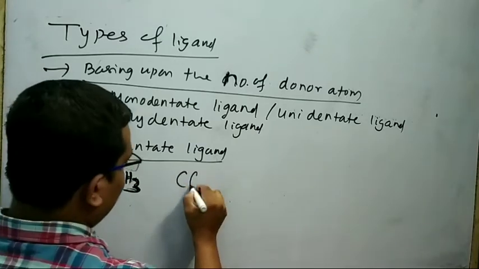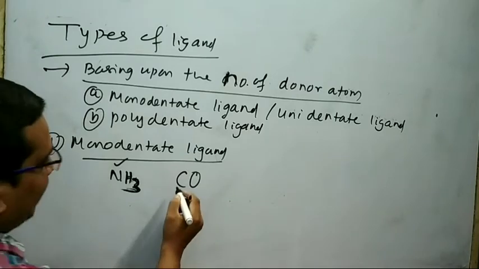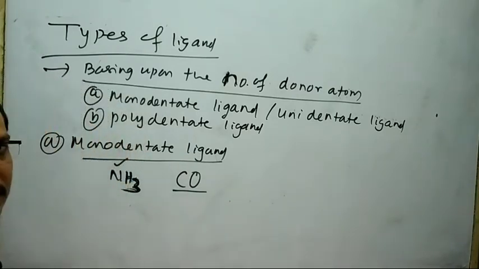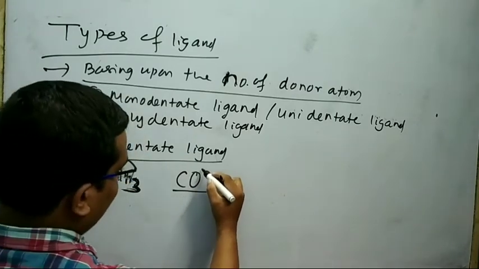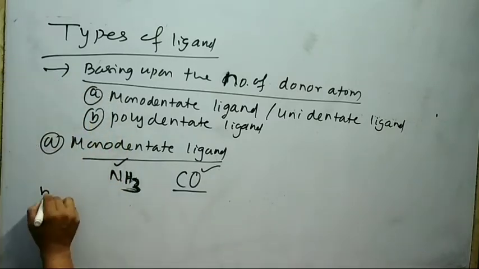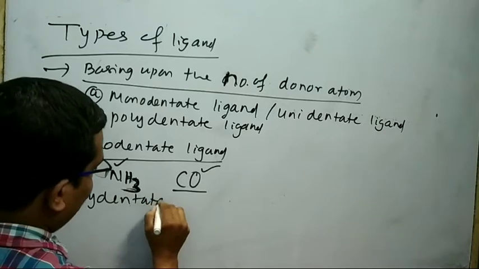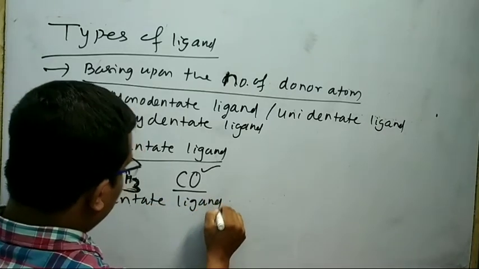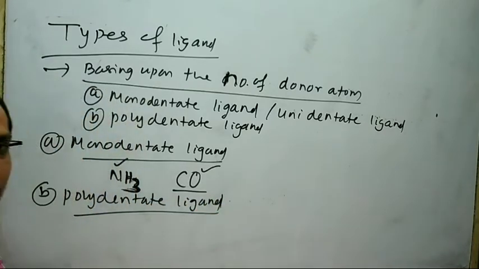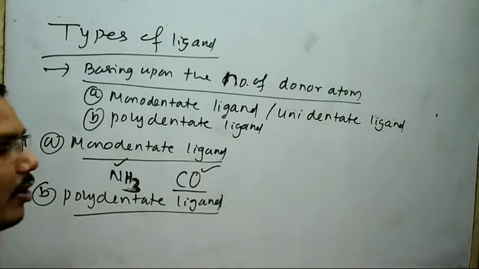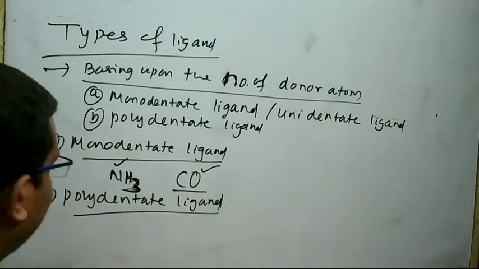Similarly, CO. This is also a monodentate ligand because it has one donor atom, that is oxygen. Next is polydentate ligand. The ligand which has two or more donor atoms is called polydentate ligand.